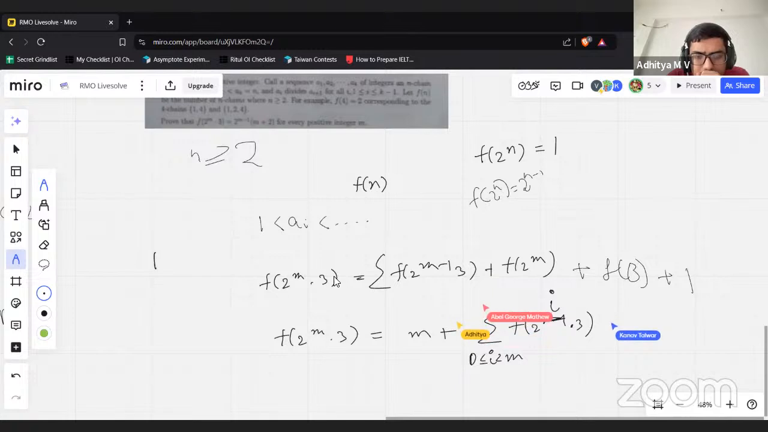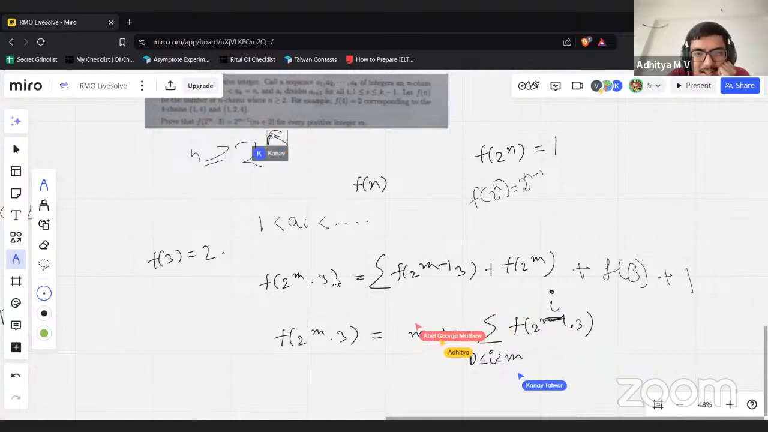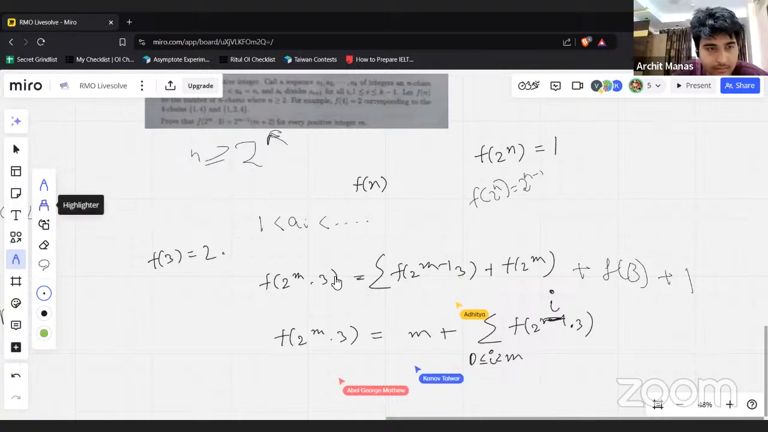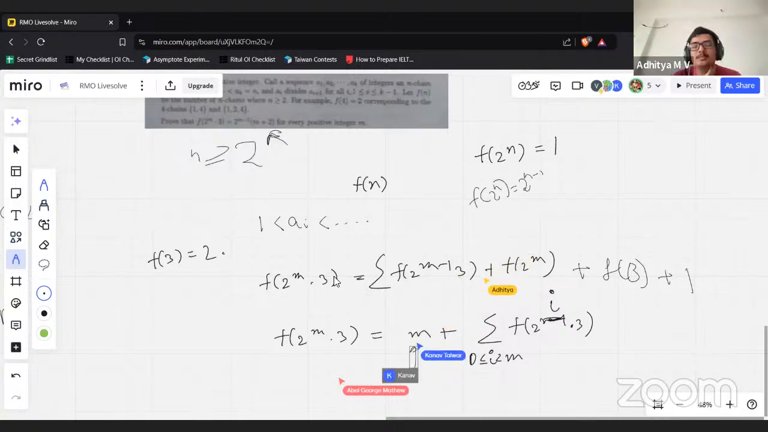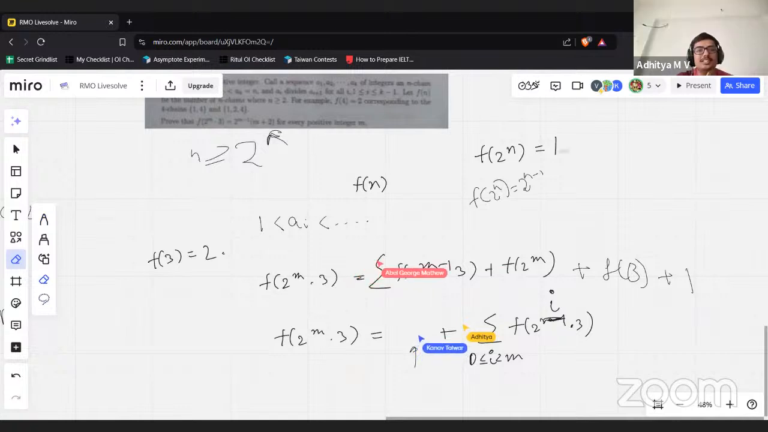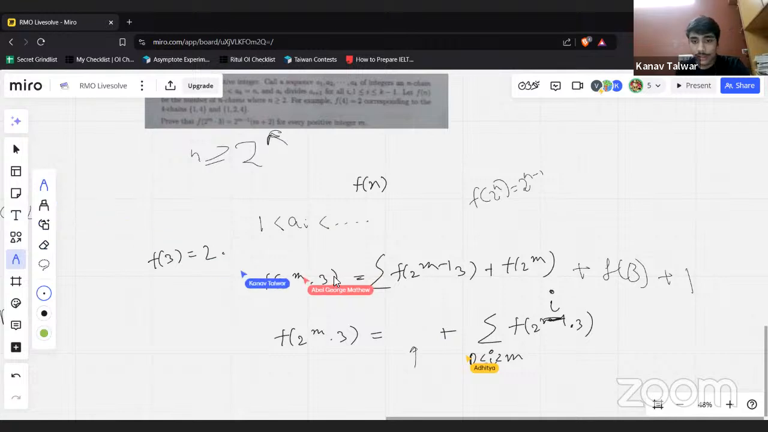What's m? And f of 3 is like 2. Just use the induction right there. Why are you adding an m out here? It's not 1. f of 2 to the n is 2 to the n minus 1, right? Wait, no, it's the summation of 2 to the n minus 1 for all n. This is basically just write it as the summation of f of 2 to the n.